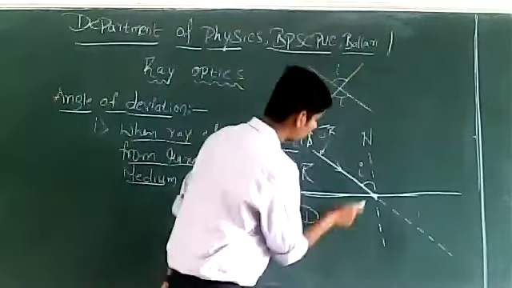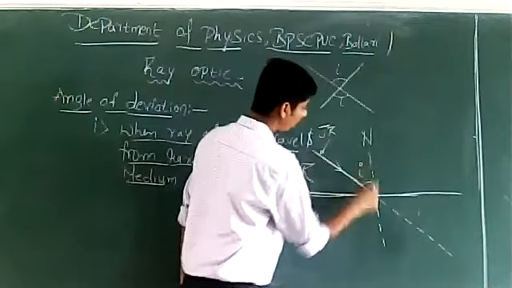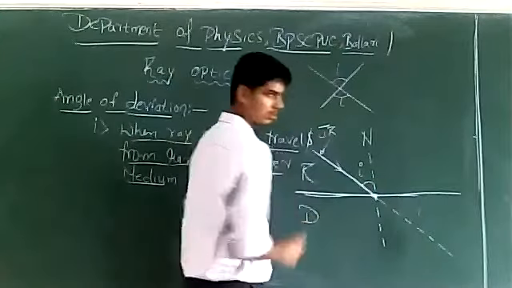So observe here, this is angle I, the angle between incident ray and the normal, angle of incidence I.